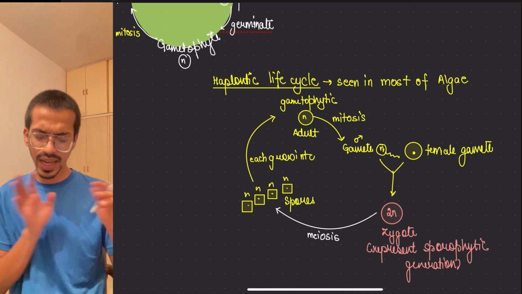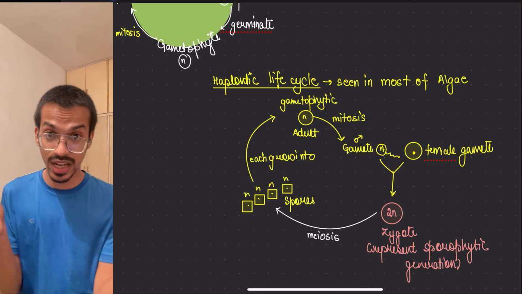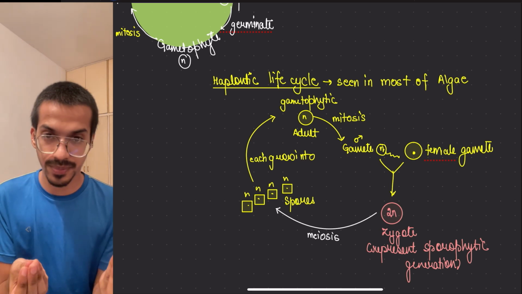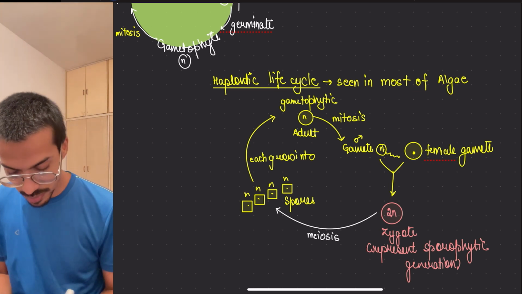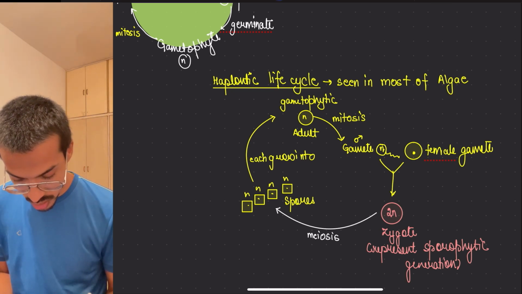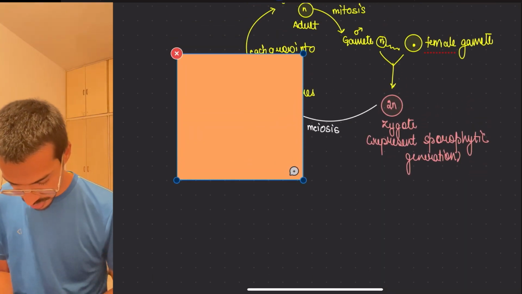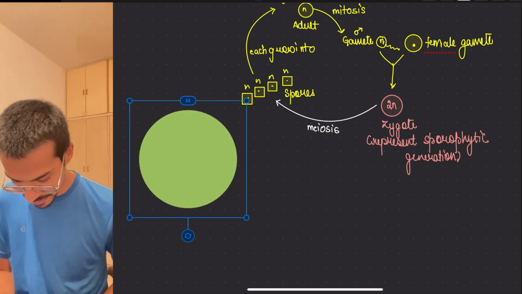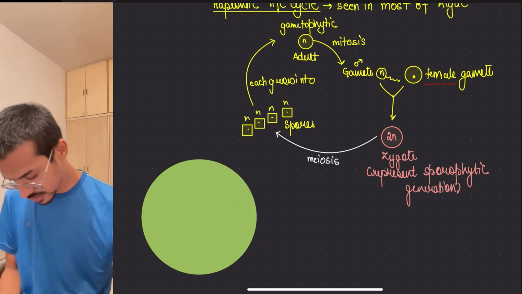So can you see that in the haplontic life cycle, most part is yellow in color? The yellow is representing the haploid part, and the pink color is representing the diploid part. See how little of it is present. So if I had to show you this in terms of structure, how would it look? Most of the whole life cycle is colored like this.